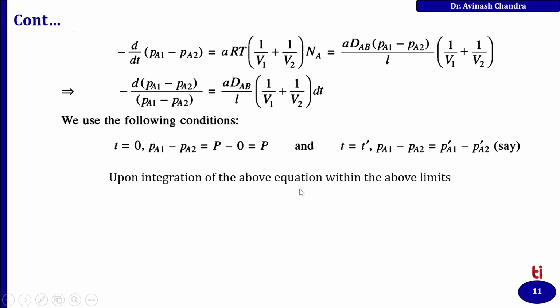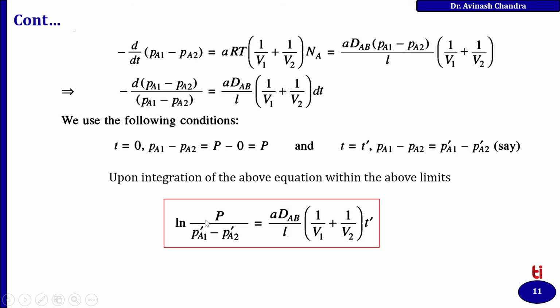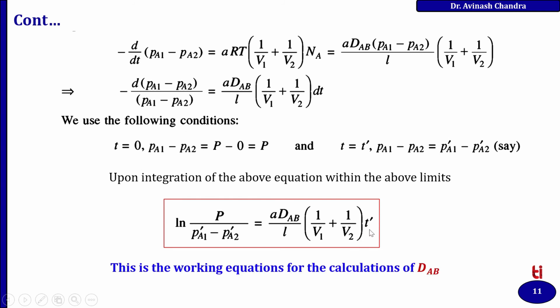Upon integration of the above equation within the above limits, we will obtain ln of P upon (PA1 dash minus PA2 dash) equal to A DAB upon L times (1 upon V1 plus 1 upon V2) times t dash. So this is the working equation for the calculation of DAB.